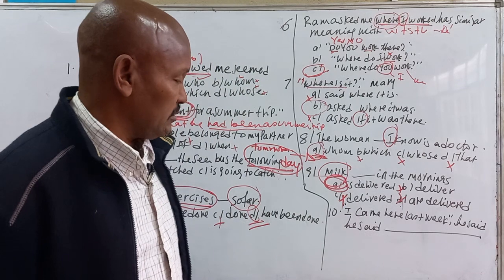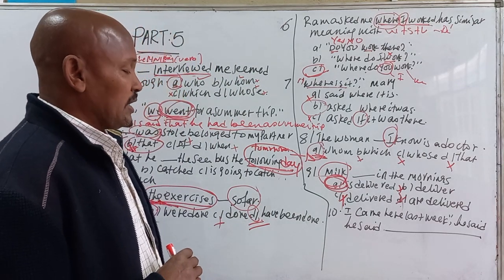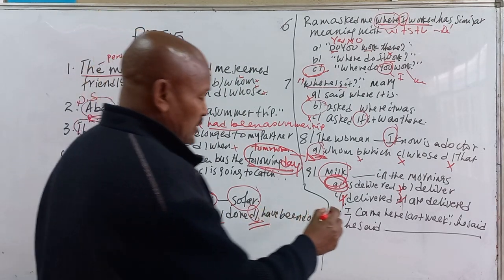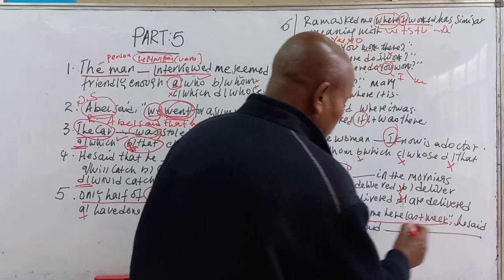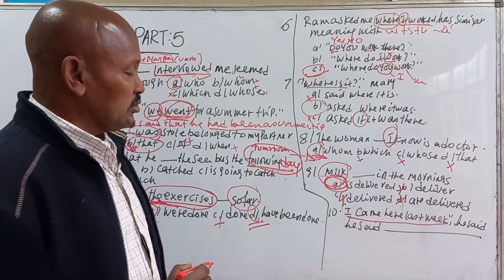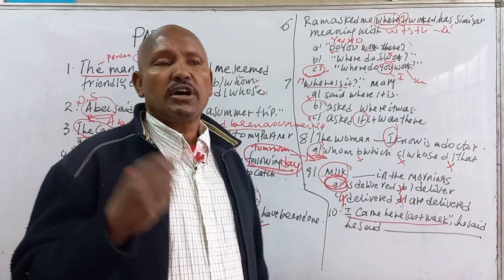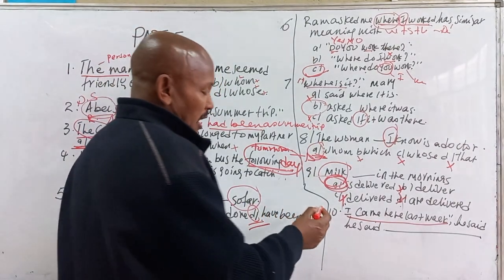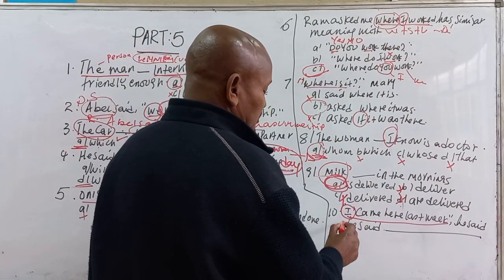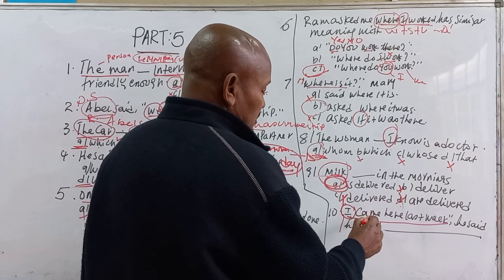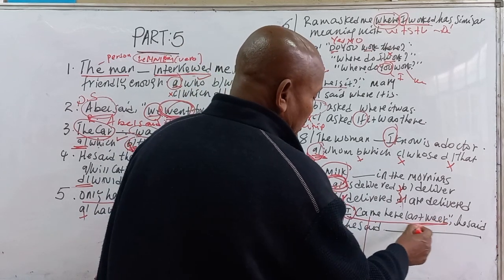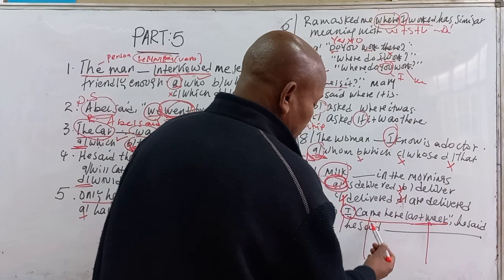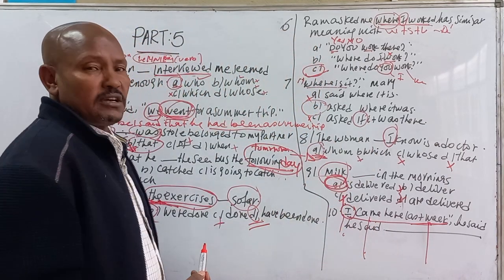The last question. I came here last week, he said. I came here last week. This is the direct speech. So you are going to report the direct speech into reported speech here. As I explained before, the pronoun of the subject must be changed, then the tense can be changed, and the time expression must be changed. So these 3 things must be changed to report to another person.